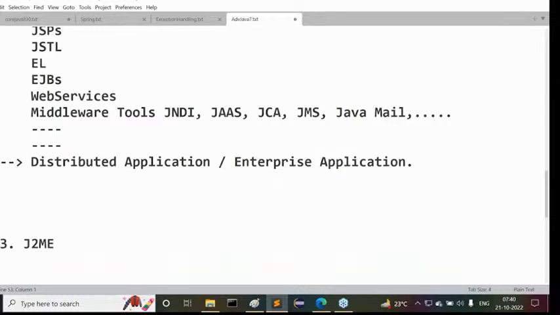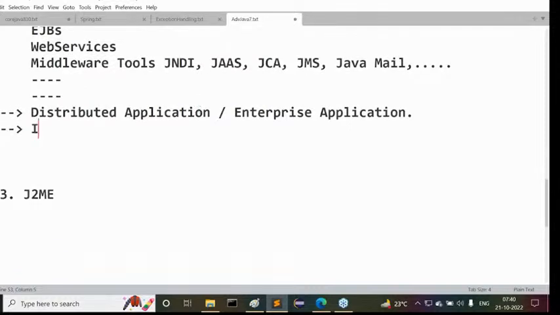All right, sir. Now, what exactly is the point here? What is the meaning of distributed or enterprise application?